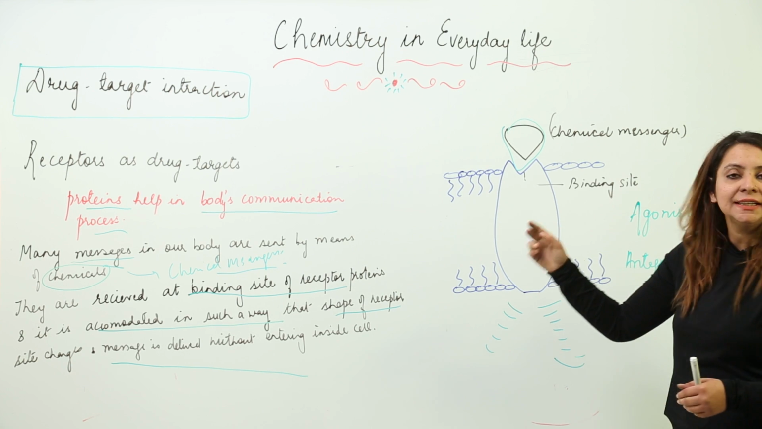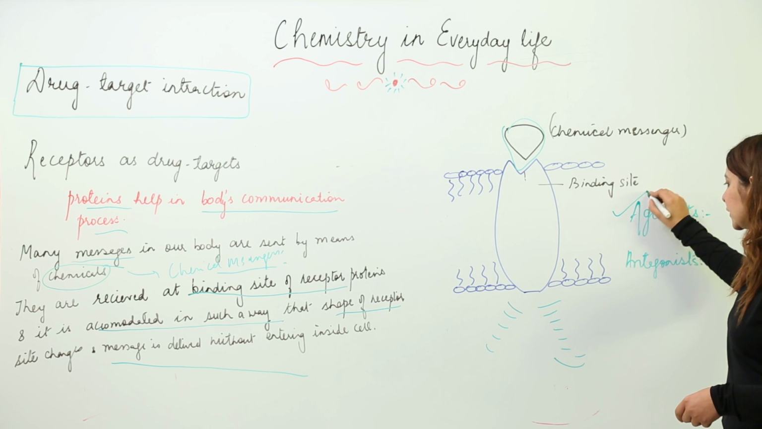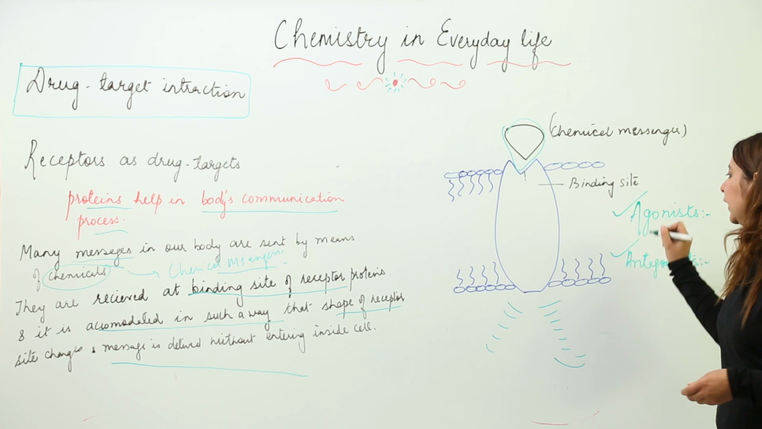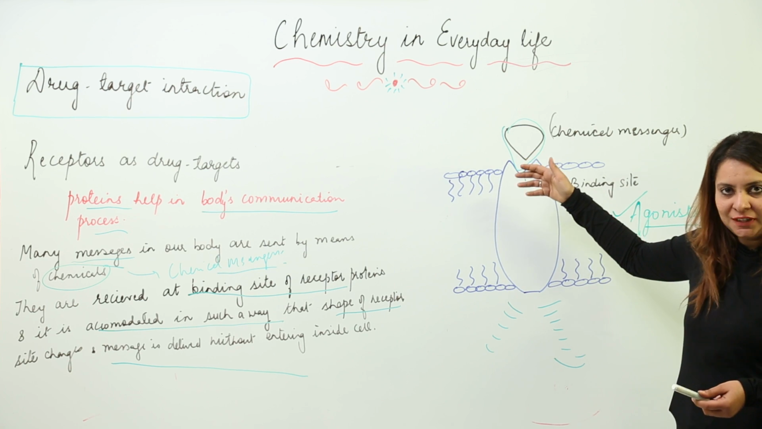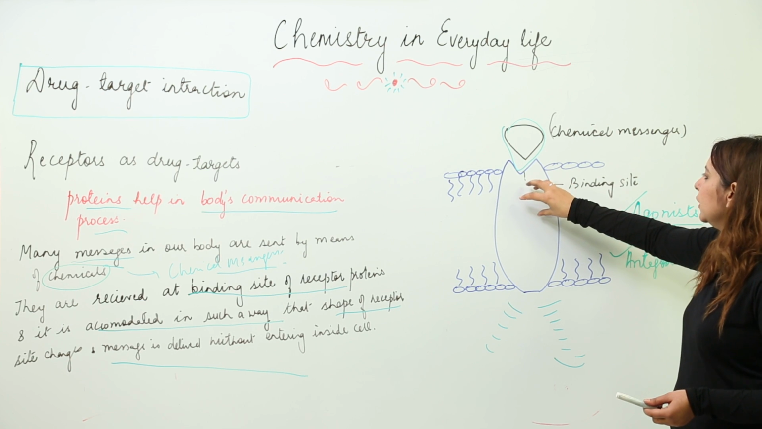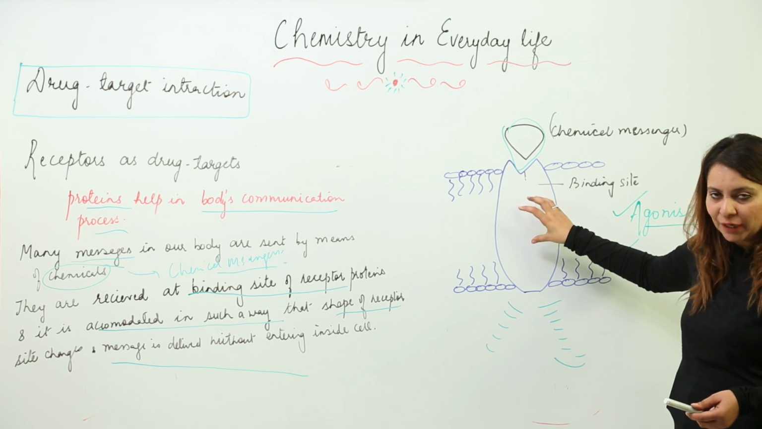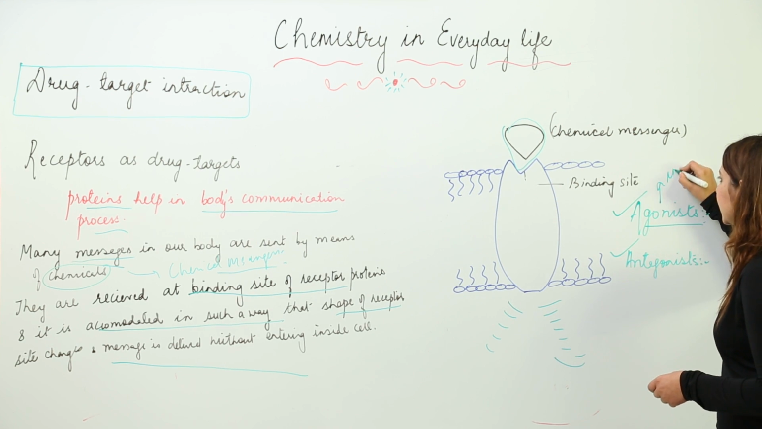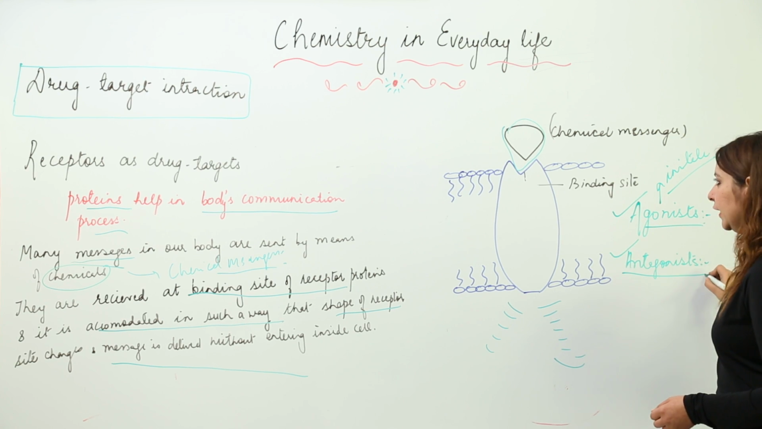Now the drugs can actually affect the receptors. The drugs here can be agonist or antagonist. Agonist means they actually initiate this binding complex. That means they initiate the binding, like the binding of chemical messenger on the binding site of the receptors. So either they can initiate the process, or they can be antagonist.